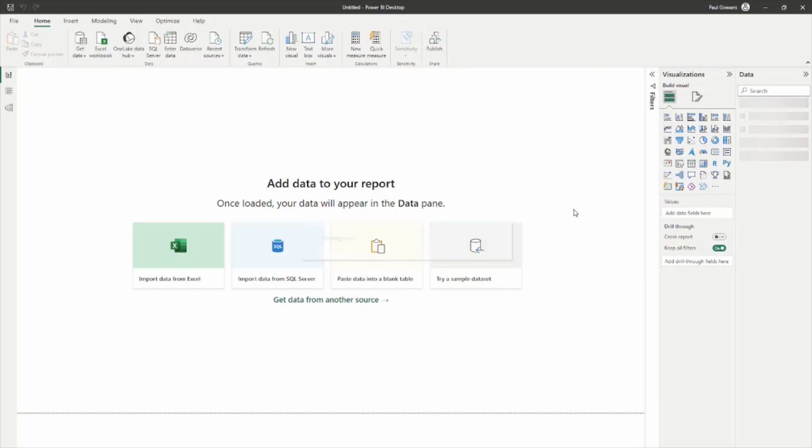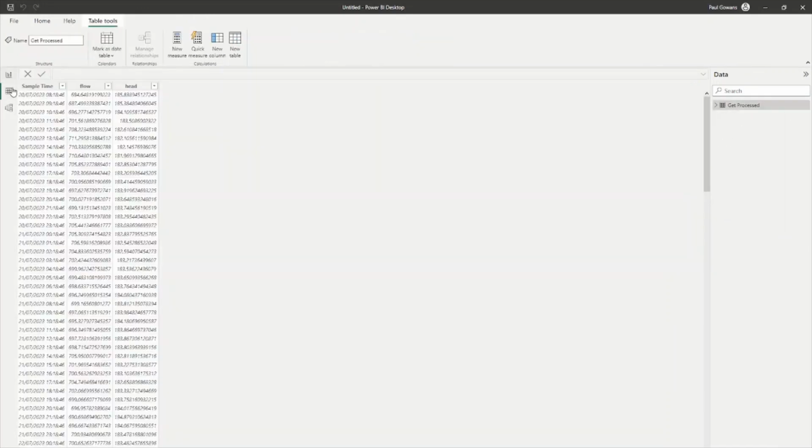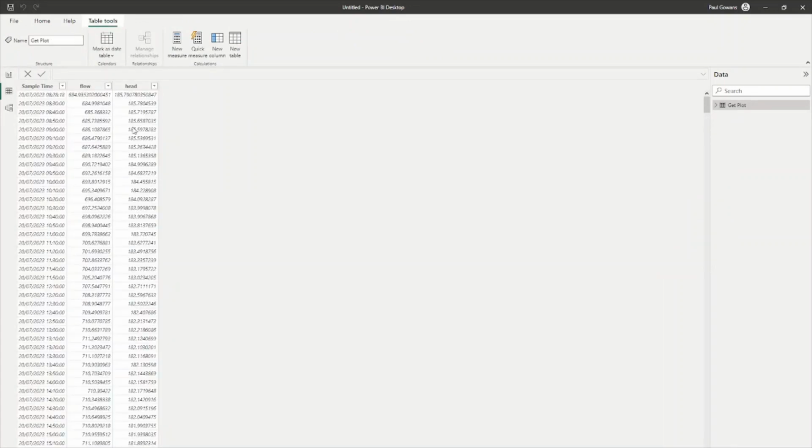And there we go. On the right hand side, you can see Get Plot. If I go to the data view, you can see the data.